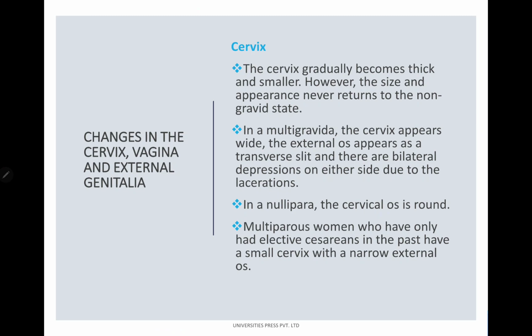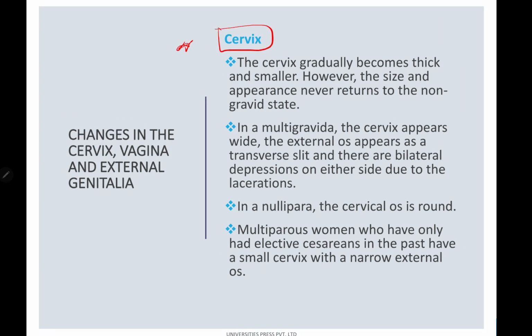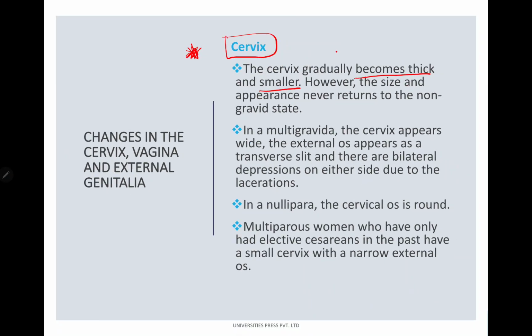So during the puerperal period, the uterine changes were the most important. Now let's move on to the changes in the cervix. The cervix gradually becomes thick and smaller. However, the size and appearance never return to the non-gravid state at all. This is a very important point to remember. The size and the appearance of the cervix never return to the non-gravid state. So in a multigravida, the cervix appears wide.